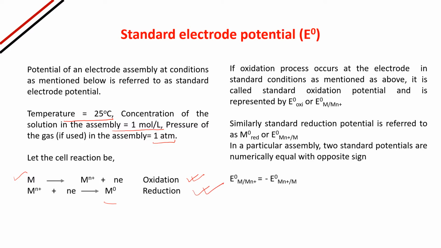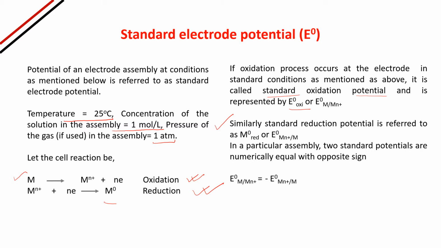If oxidation process occurs at the electrode in standard condition as mentioned above, it is called standard oxidation potential, which is denoted by E0 oxidation or E0 M/Mn+. And standard reduction potential is referred to as E0 reduction or E0 Mn+/M.